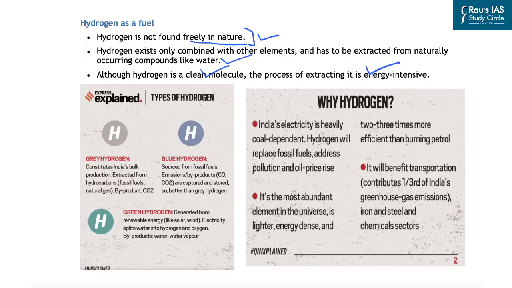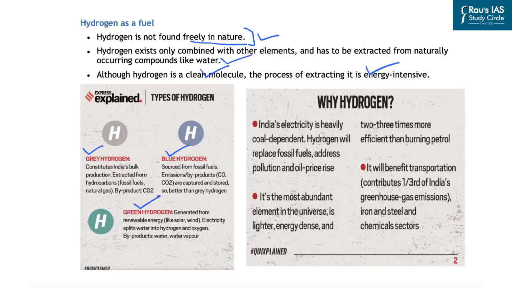But before that, let us understand what are the types of hydrogens. So first type of hydrogen is gray hydrogen. Second that we know is blue hydrogen, and third is green hydrogen. It does not mean that this is the color of that particular hydrogen. It is the way in which the hydrogen is extracted from these combined molecules or these compounds. So let us look at grey hydrogen.